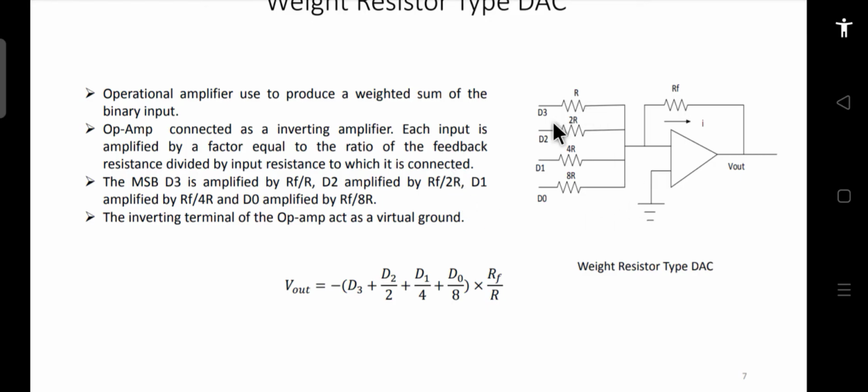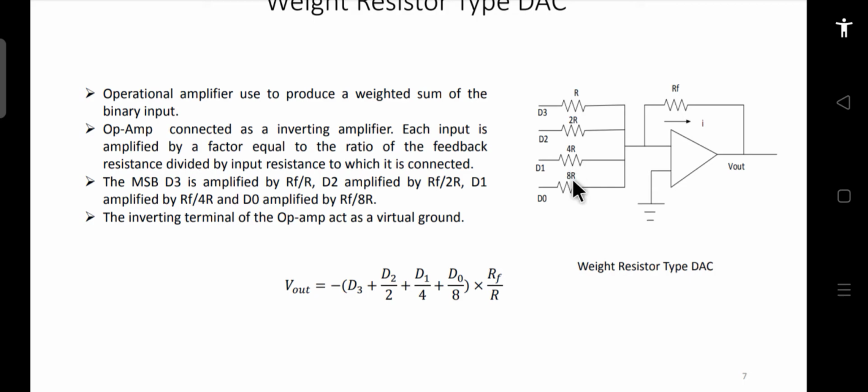But in this circuit the basic problem is that if you want to fabricate it on an IC, it is very difficult to fabricate these very high values of resistance. If you increase the number of bits, the value of resistance you use will keep increasing, and sometimes it is difficult to get the resistances in the exact multiples of 2, and if this is the case, then this circuit will not work.